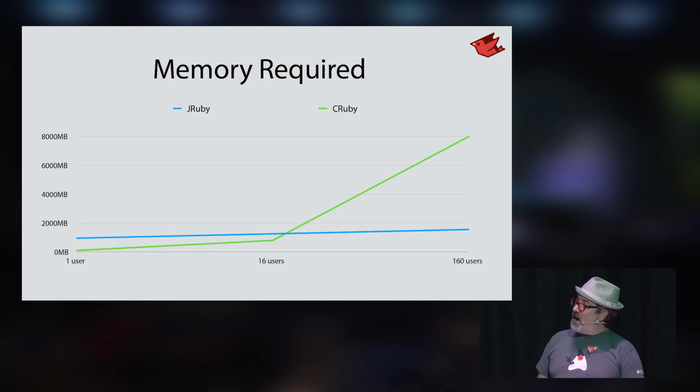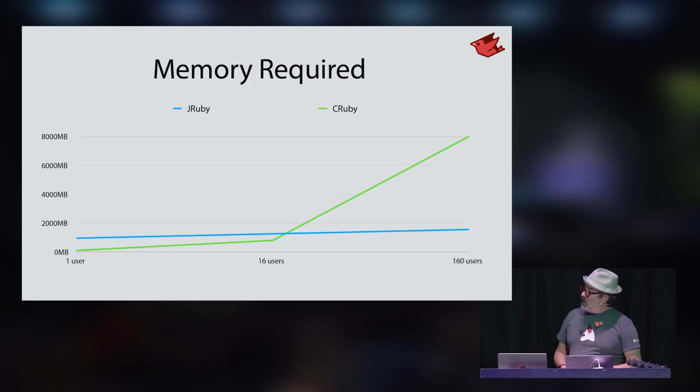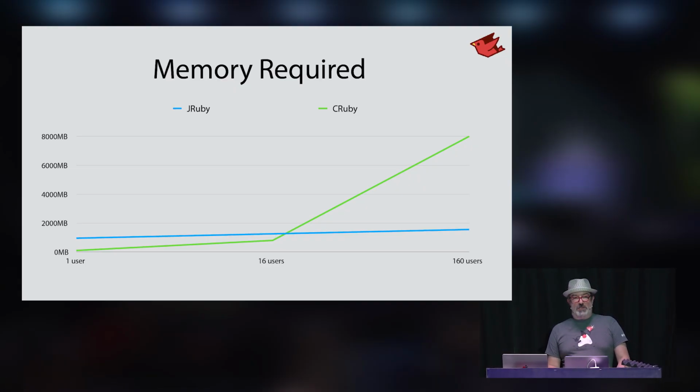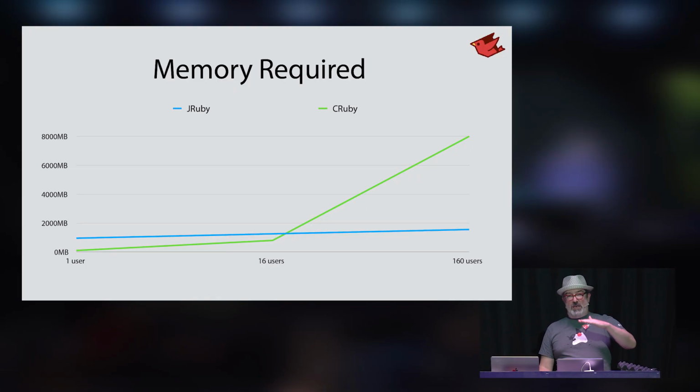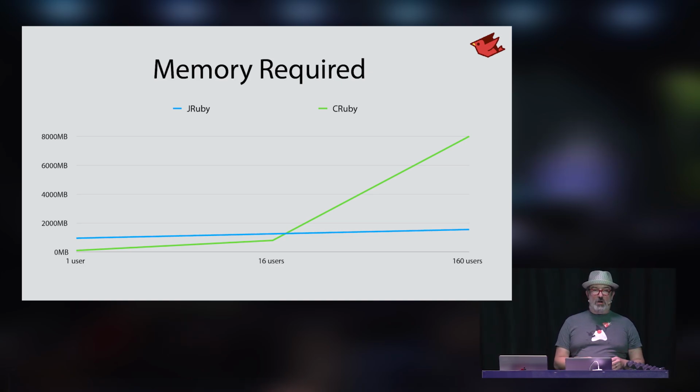So graphically, we start out with JRuby using too much memory compared to CRuby for a small instance. This is for scaling large applications, but you can get a lot of good performance from there. And then at 16 users, CRuby is starting to catch up to JRuby on the amount of memory that it needs to be able to handle 16 concurrent requests. I think I was doing 2 threads per worker here, just to not overload it too much. And then of course, up to 160 users, now we're just linearly going up. We need more workers to handle all of those concurrent requests, and each of those is going to require its own memory.